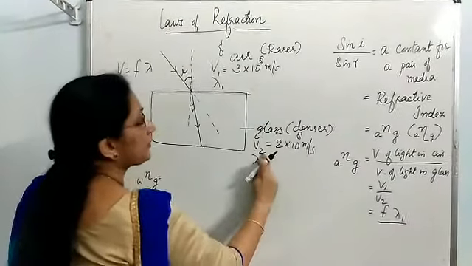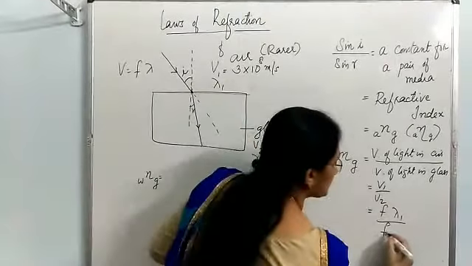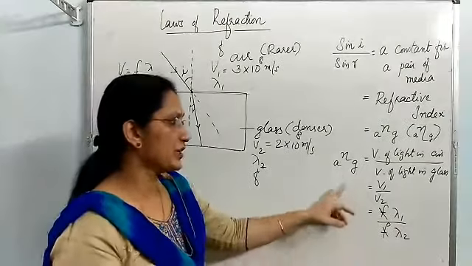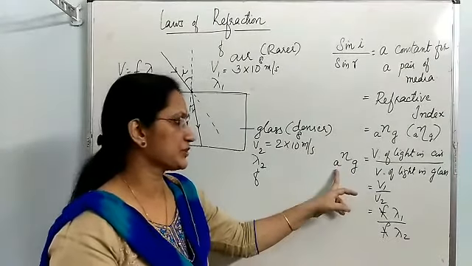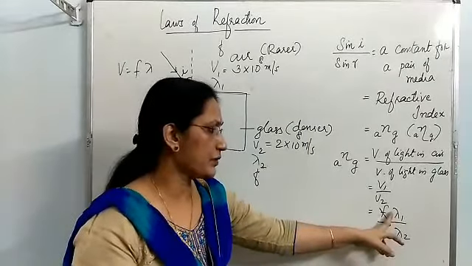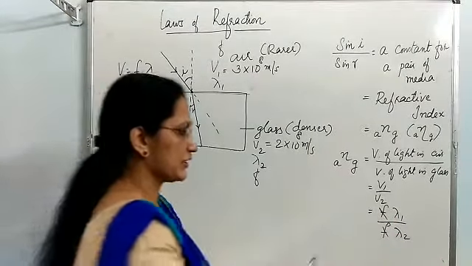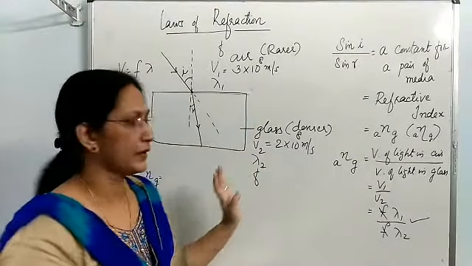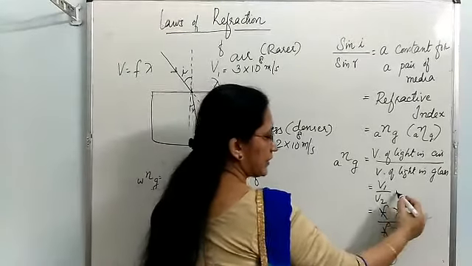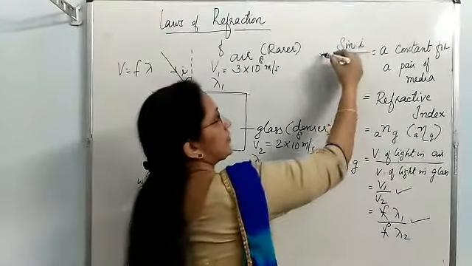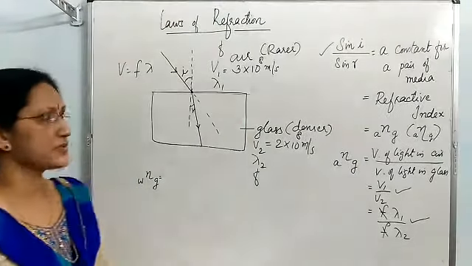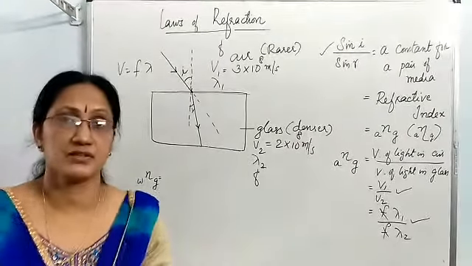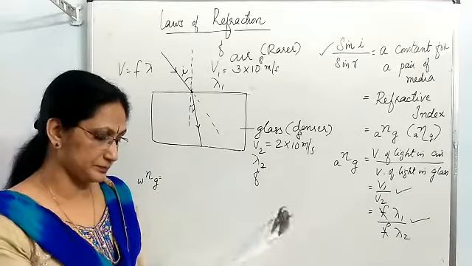Similarly, V2 can be written as F into lambda 2. Since frequency is same, it can be cancelled. So you can find out refractive index of glass with respect to air by one more formula, lambda 1 by lambda 2. So here you have three equations to find out refractive index for any pair of media. One is lambda 1 by lambda 2, another one is V1 by V2, another formula is sin I by sin R. By using any of these three equations, you can find out refractive index for any pair of media.